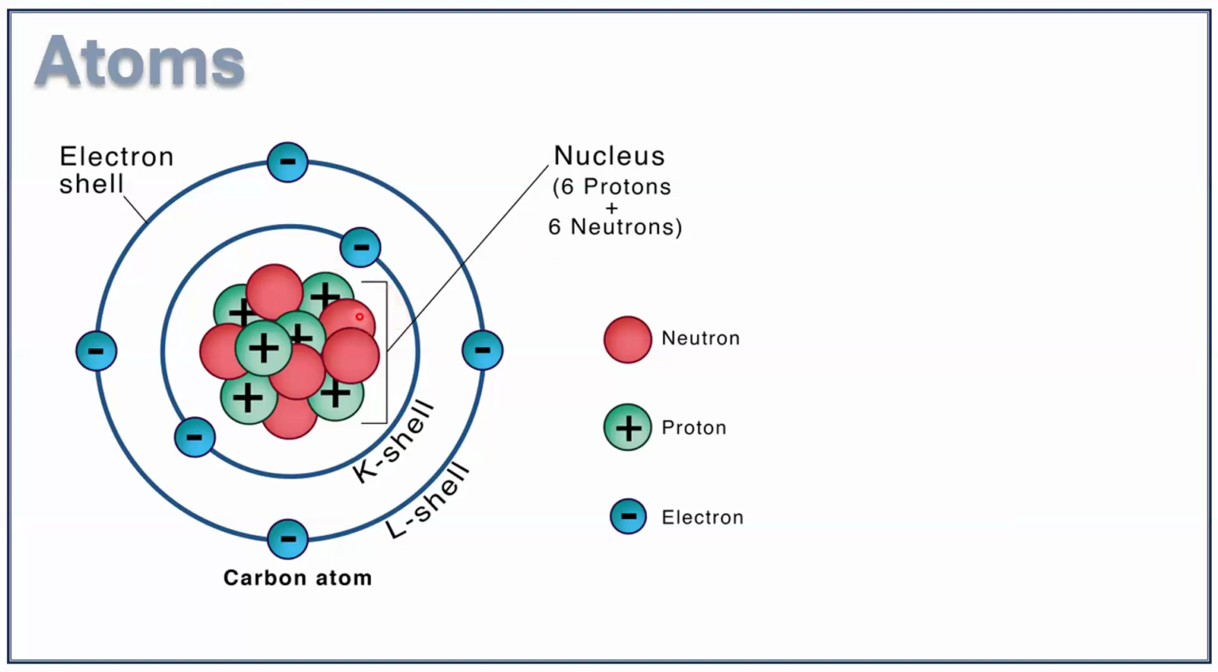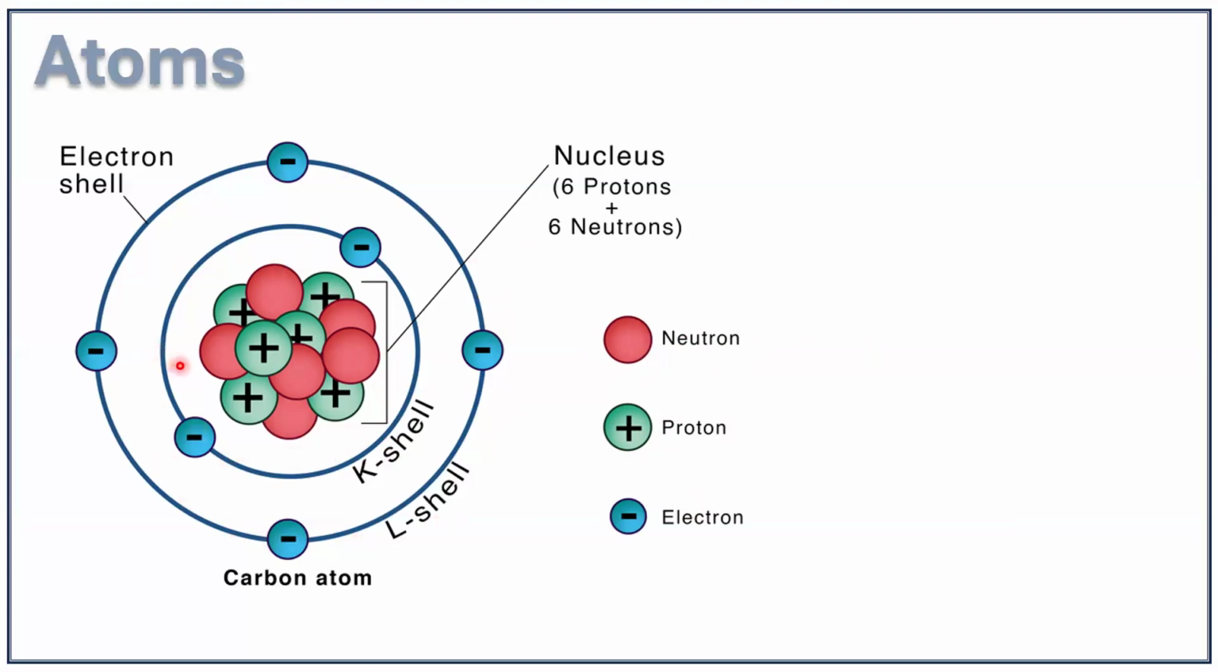Okay. Here, the green part indicates the protons, and the red spheres indicate neutrons. So the protons and neutrons are packed in the nucleus. And the negatively charged electrons revolve around the nucleus.